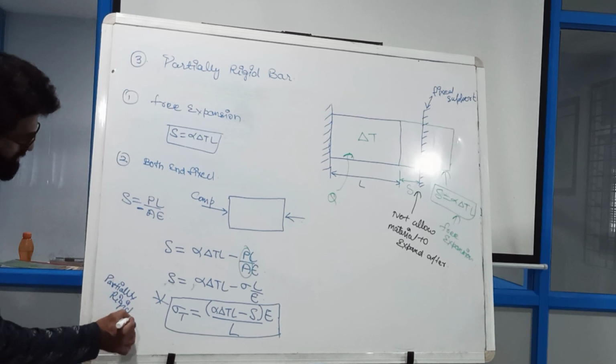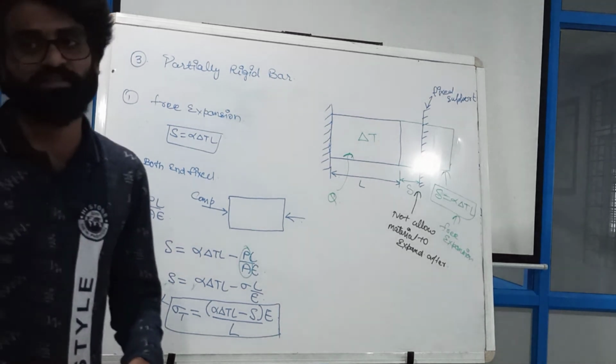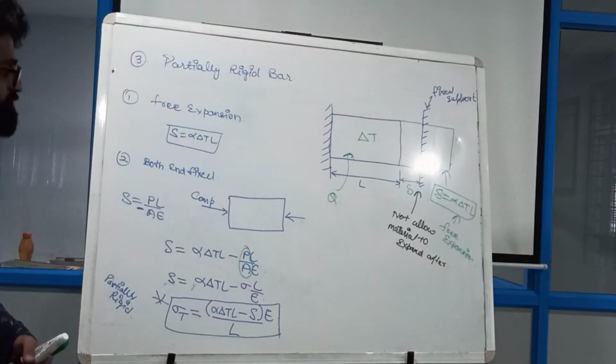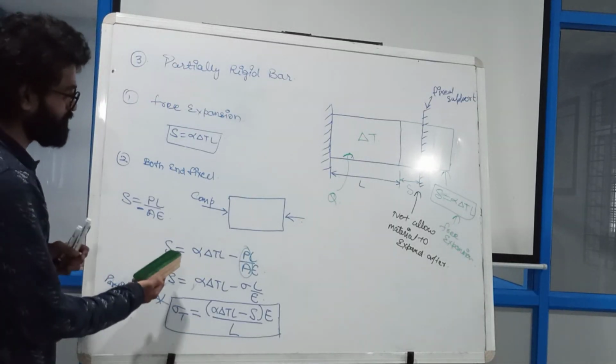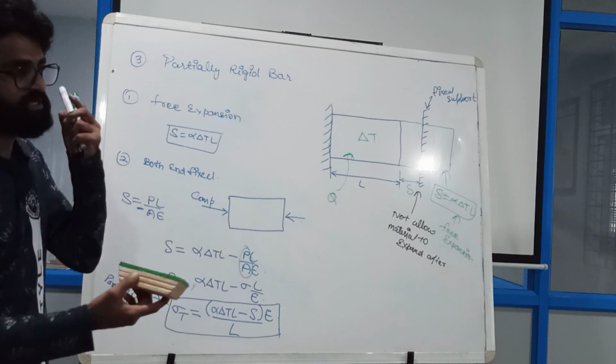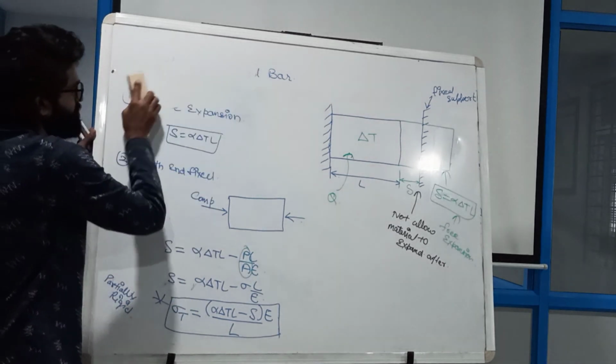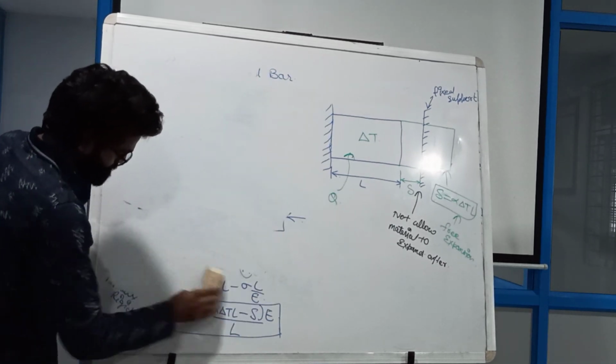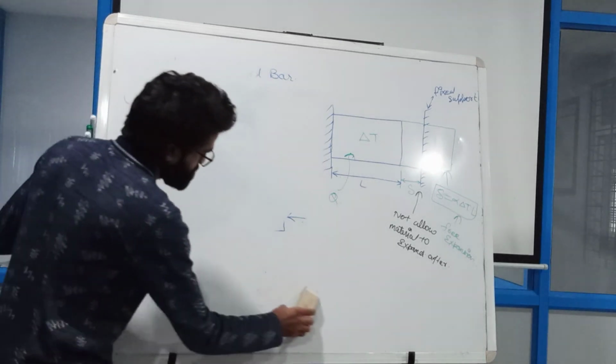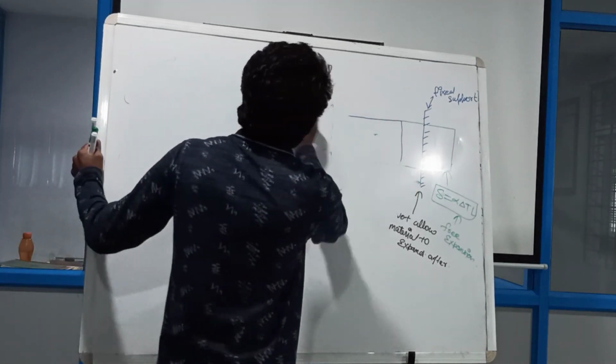Getting my point? So these are the three cases that I have discussed. Now we will discuss one numerical on the basis of all these conditions. So let us see one numerical based on this lecture.